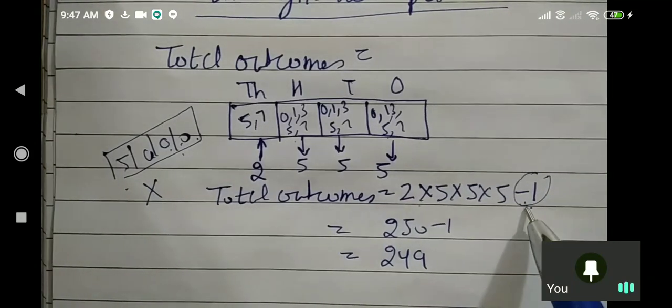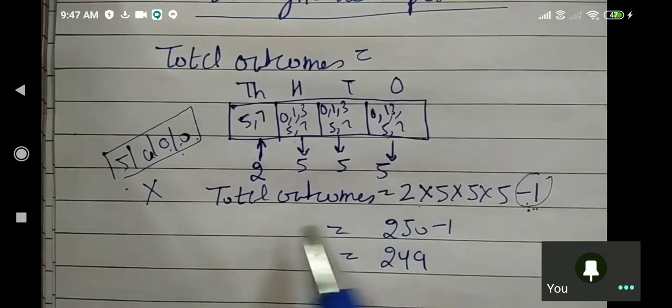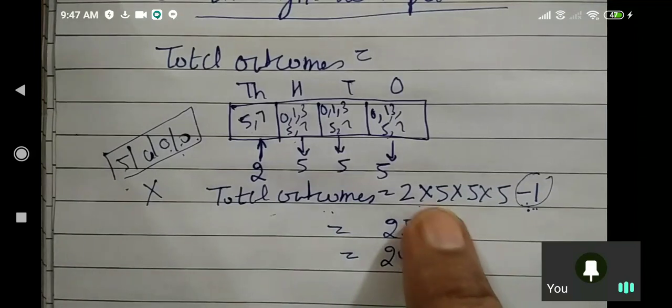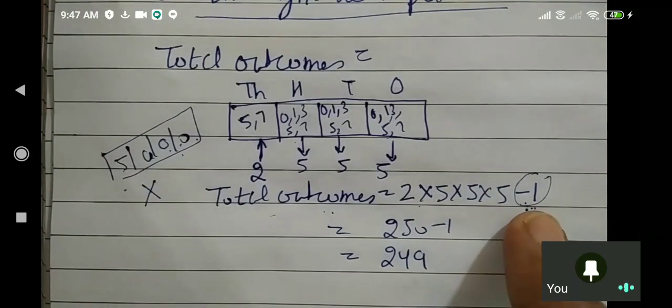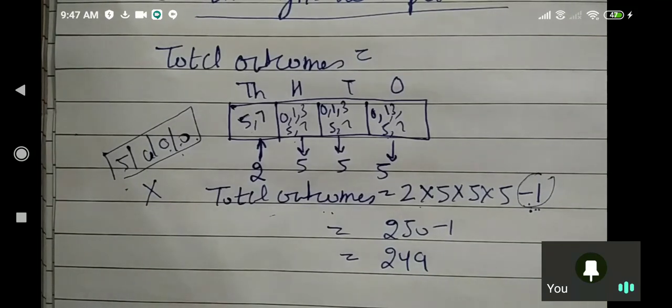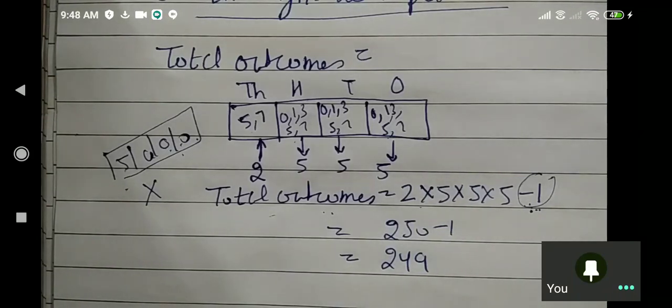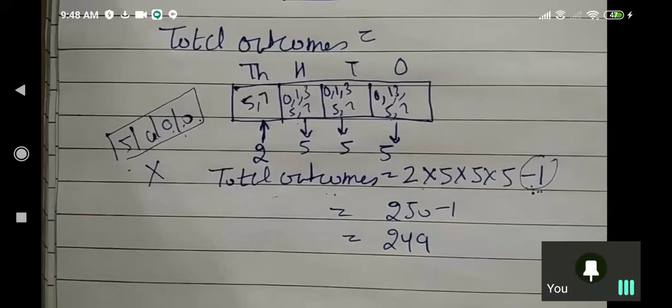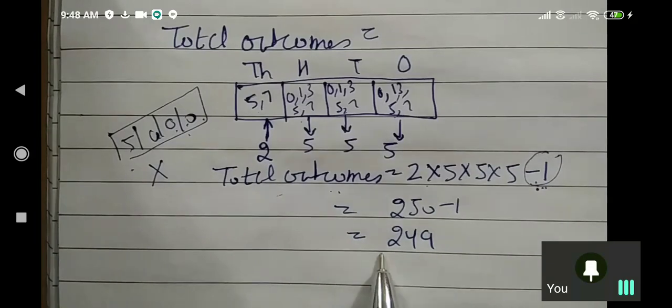That's the reason we subtract 1 from the total outcomes. So the total outcomes are 2 into 5 into 5 into 5 minus 1, which is 250 minus 1, 249. Is it clear why we are subtracting 1? So the total number of outcomes in the first part is 249.